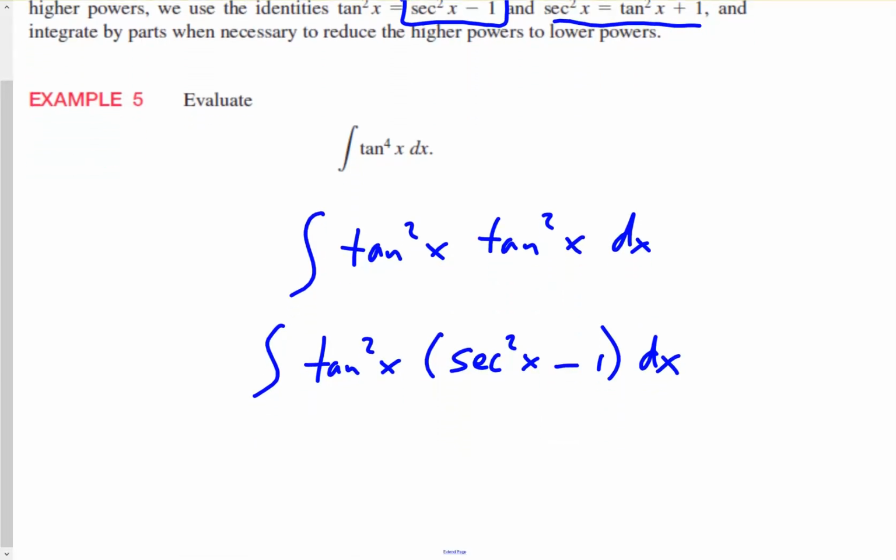Okay, and so now if we distribute the tangent squared, that'll give us tangent squared x secant squared x minus tangent squared x.